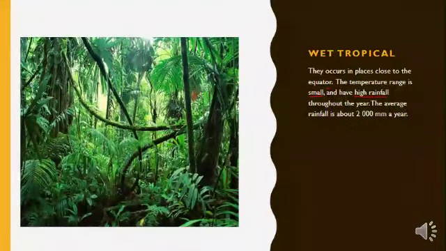The average yearly rainfall is 2000 millimeters per year. So this is the amount of rain that the wet tropical area receives per year.